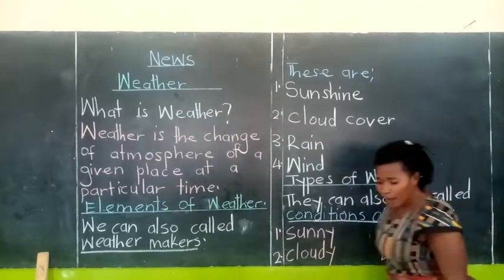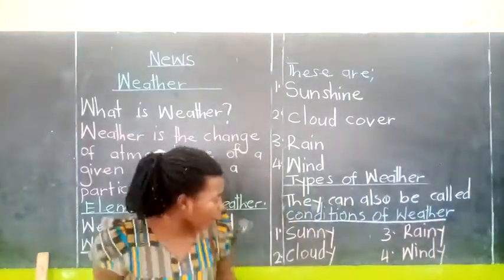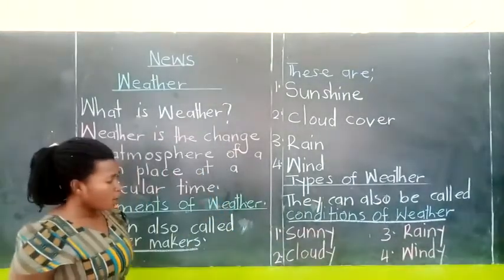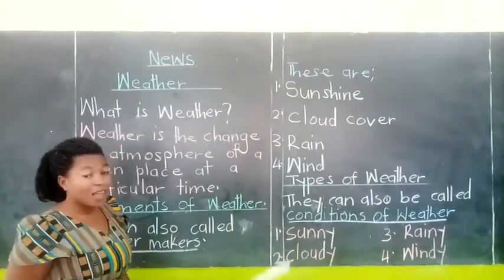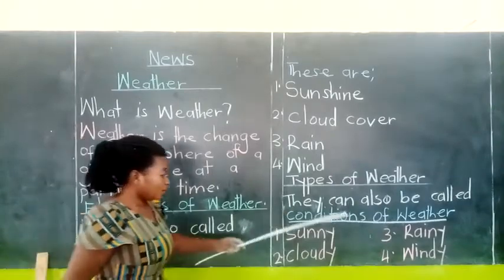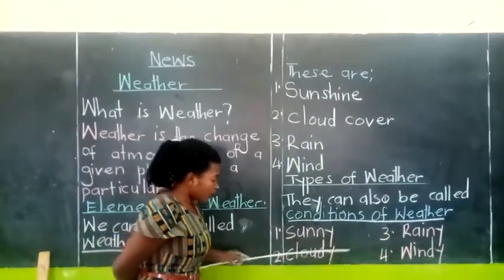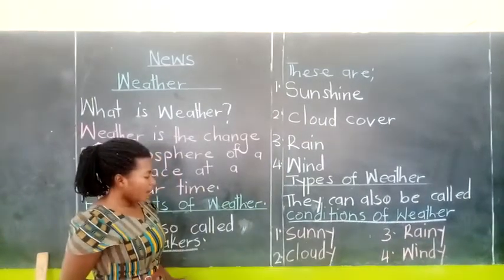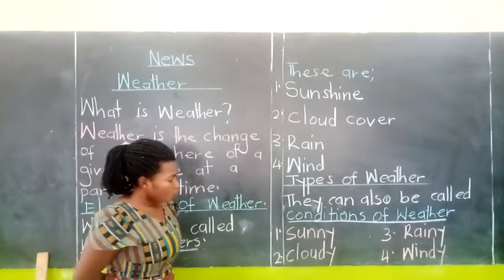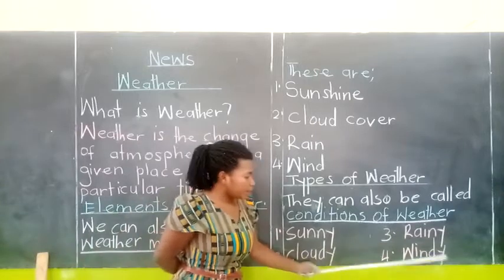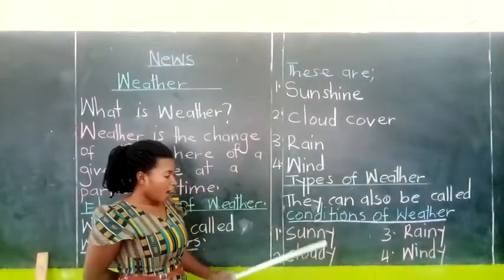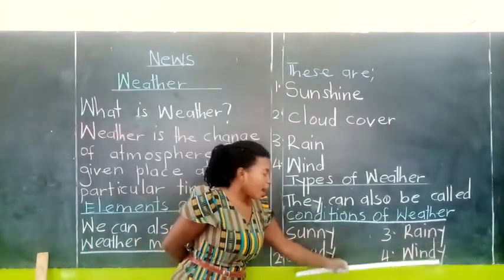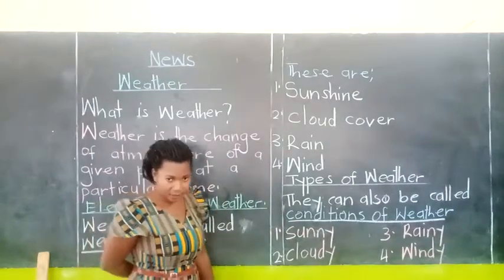Now, when you look at all the types of weather, they have something they share, and that something is the letter Y at the end. All the types of weather have got the letter Y at the end.